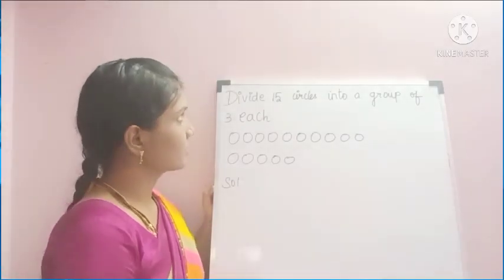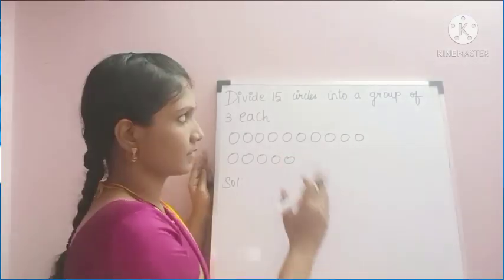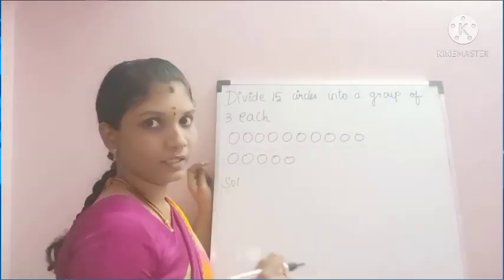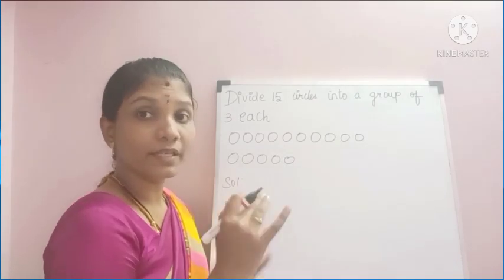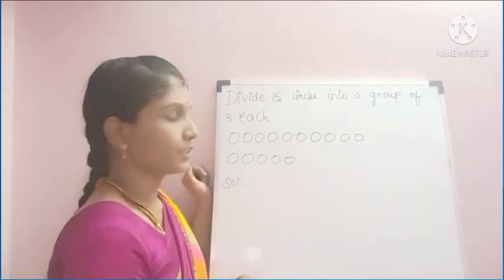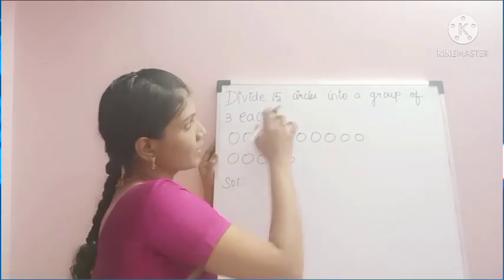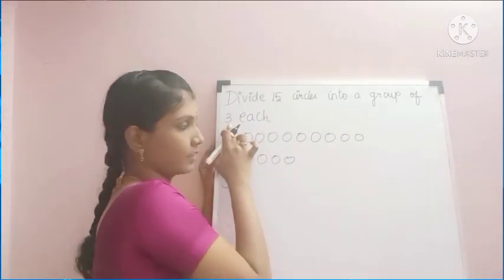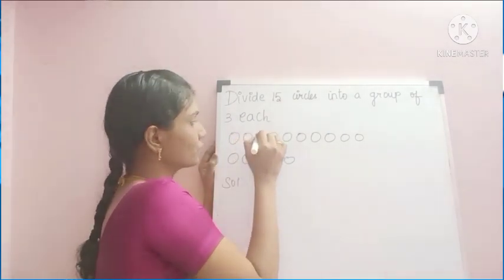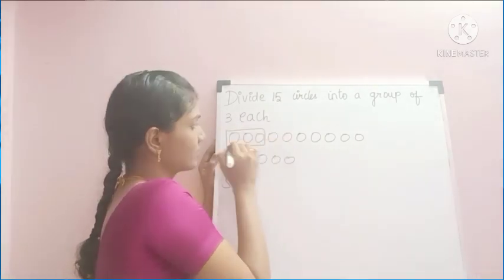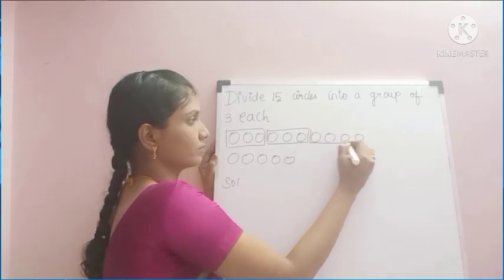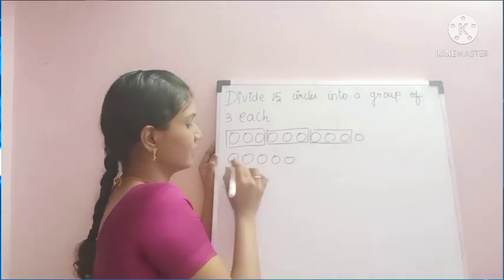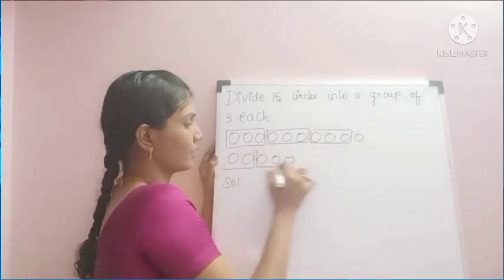Now see next question. Divide 15 circles into groups of 3 each. Totally we have 15 circles. We have to make groups of 3 each. Now see, 1, 2, 3. First 3, then 1, 2, 3. So this one and this one.